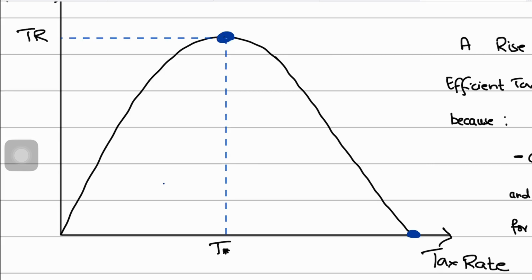So, guys, Arthur Laffer said that if tax rates in the economy rise beyond the efficient tax rate T star, in a diagram, tax revenues would start falling as individuals and businesses adjust their behavior to minimize the tax burdens they're facing, because tax rates are so high beyond the efficient tax rate. And Arthur Laffer argued that tax revenues will go down.